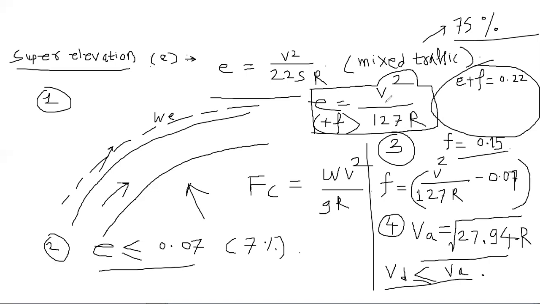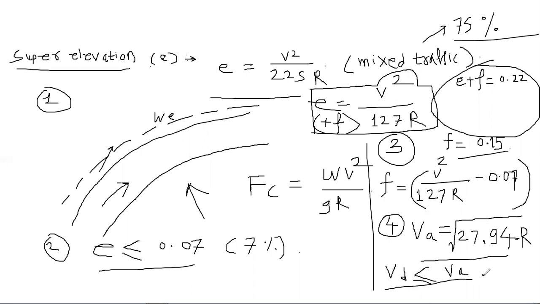Now why have we converted V to VA? Because you are using the maximum values here. You are using the value of E as maximum, that is 0.07, and the value of F as maximum, that is 0.15. For the maximum value, your speed should be the maximum allowable speed. So that's why finally we got this step 4, that is VA is equal to under root of 27.94 R.